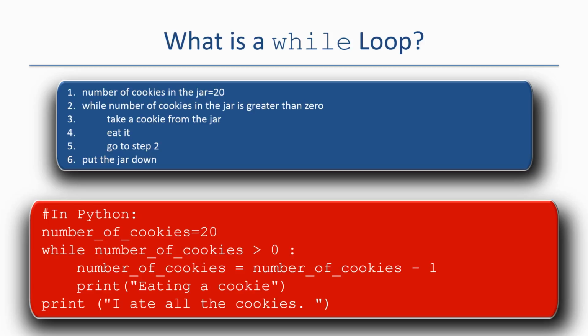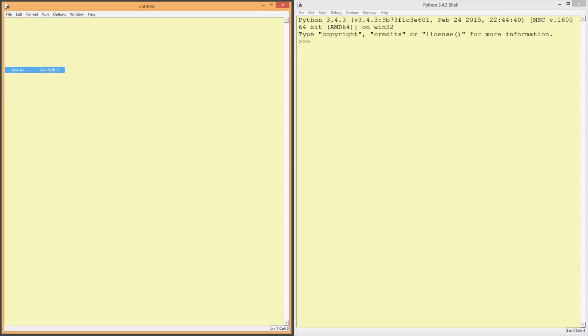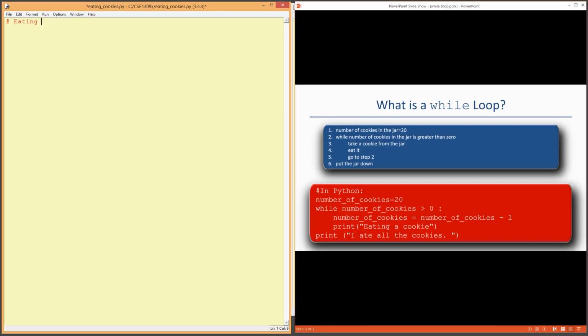Now let's write and run this program in Python. As usual, open the Python IDLE, go to File, and open a new text editor. And the first thing you do is save and give it a name that you remember. Let me also put the algorithm on the right side so you can see what I am doing while I'm typing the program. All I'm doing here is typing the algorithm exactly as it is shown on the right side.